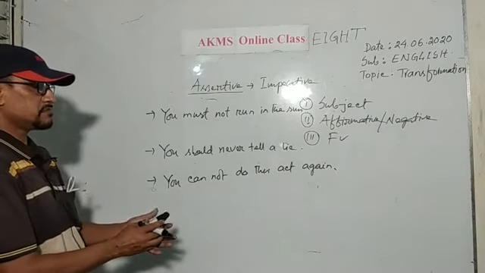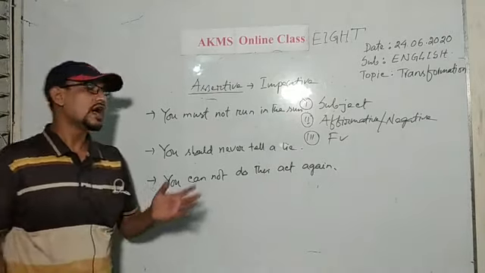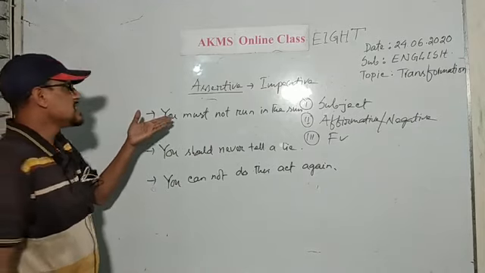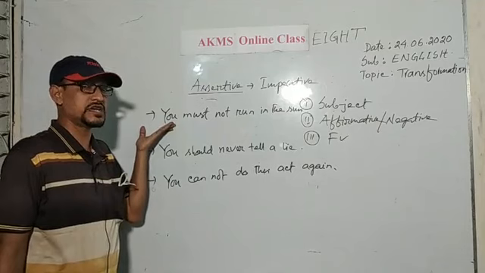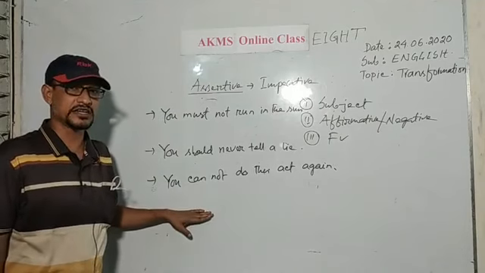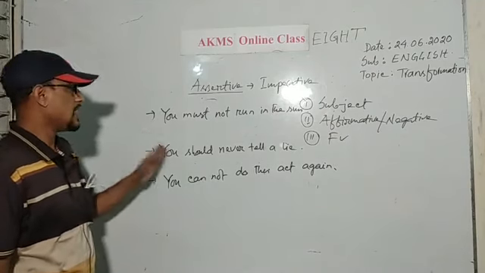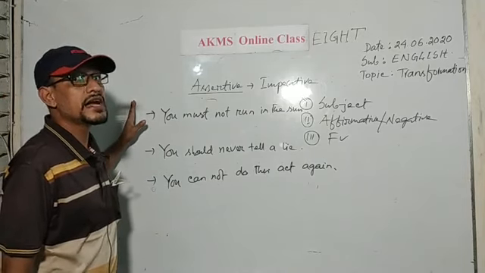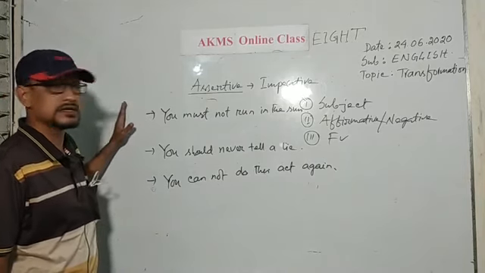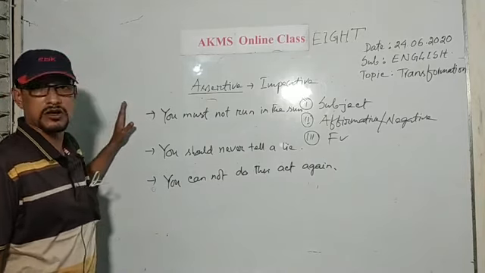Here, you can clearly notice that I have again used you as the subject of these three assertive sentences. And the sentence is in negative form. The sentence is not affirmative. Here I have used not.